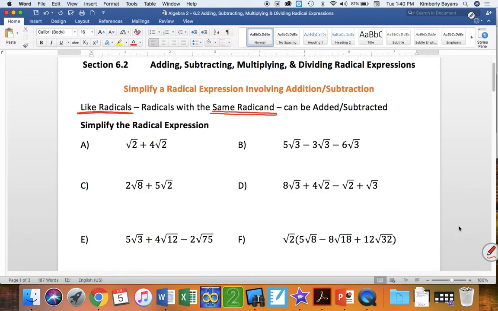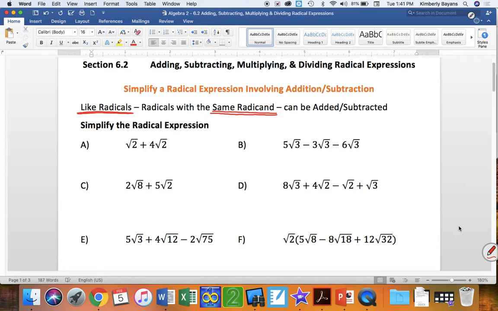Now, keep in mind, the radicand is kind of like a variable. Your radicand has to be identical for you to be able to add or subtract it. Just like with a variable, we can add x's together, we can add or subtract x squareds together. As long as our variables and exponents are the same, we can add. Well, the same thing with radical expressions. If our radical is the same and our radicand is the same, then we can add those together.